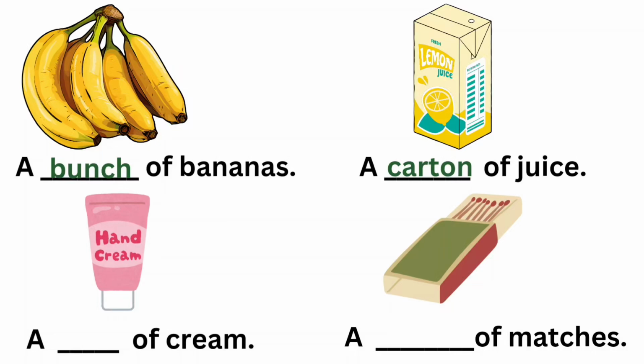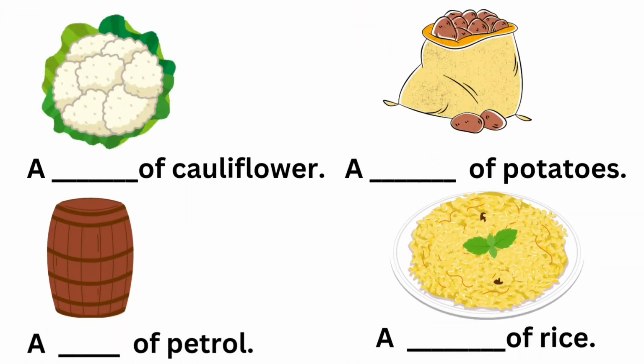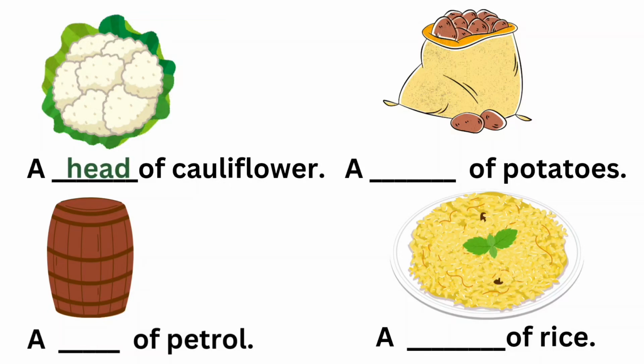Carton. A blank of cream. Tube. A blank of matches. Box. A blank of cauliflower. Head. A blank of potatoes. Sack. A blank of petrol. Barrel. A blank of rice. Plate.